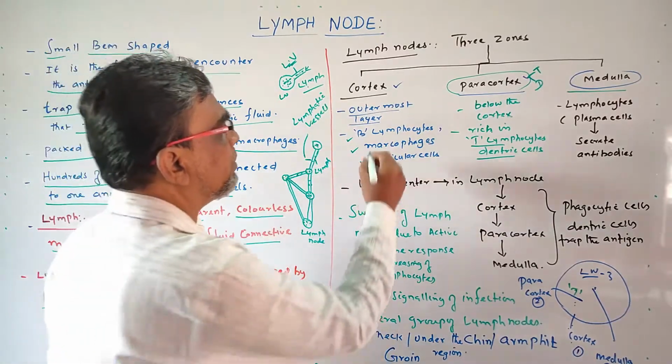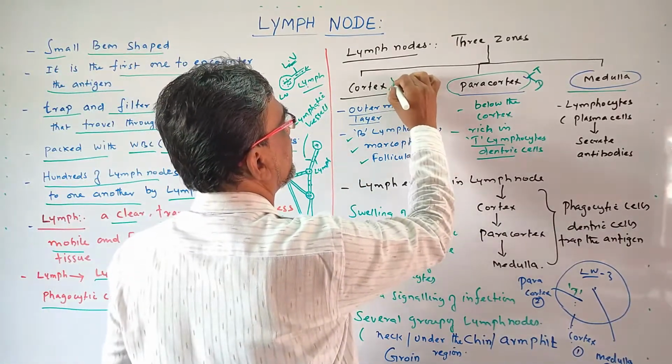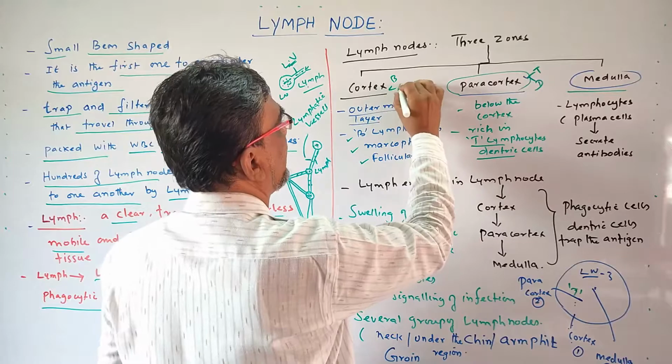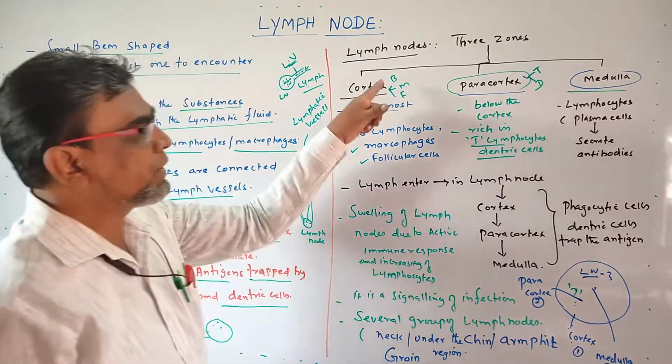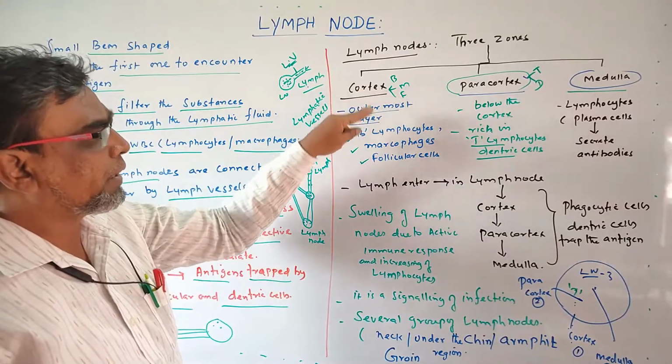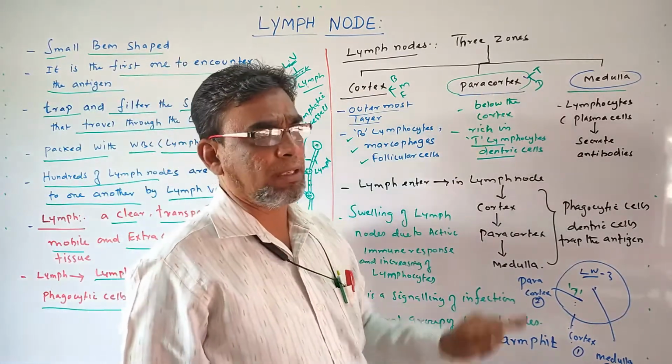Here in the cortex, B lymphocytes, macrophages, and follicular cells are there. So these are the cells present in cortex. These are the cells present in paracortex.